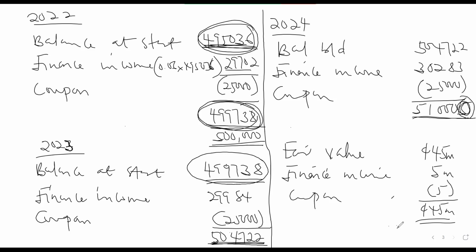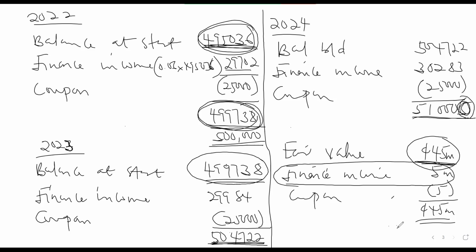But if at the end of the day, the interest wasn't paid, then the 5 million will be treated as a current liability. But all things being equal, there will not be any default in the interest payment. The interest will be paid. So the instrument should be carried at 45 million initially, and the 5 million interest should be charged to profit or loss as a finance income.